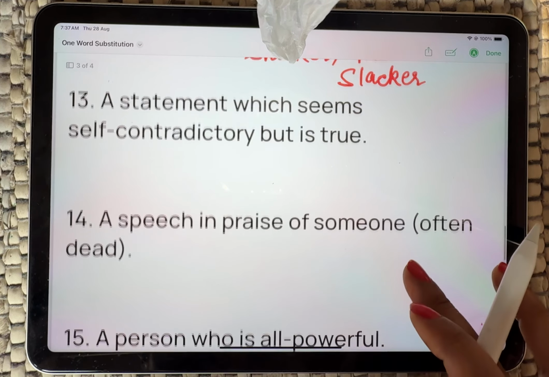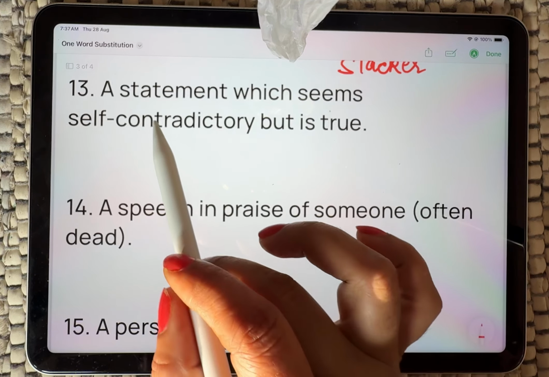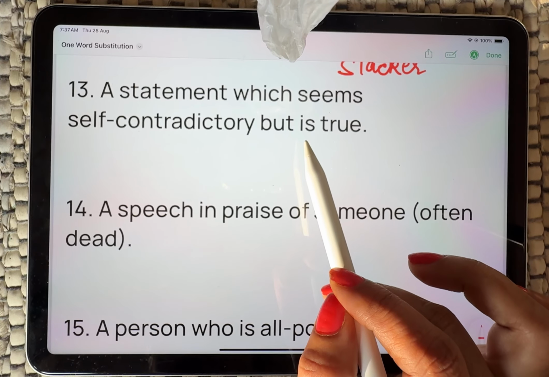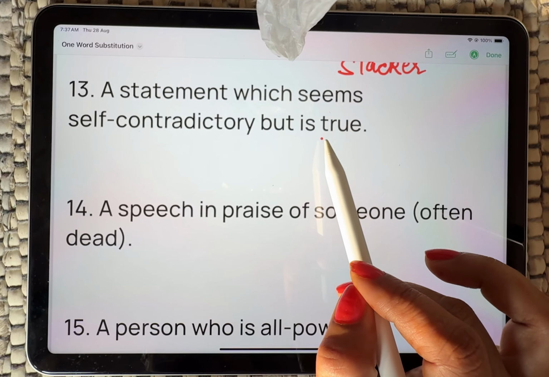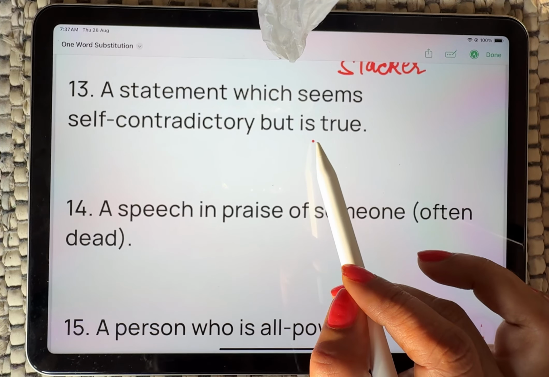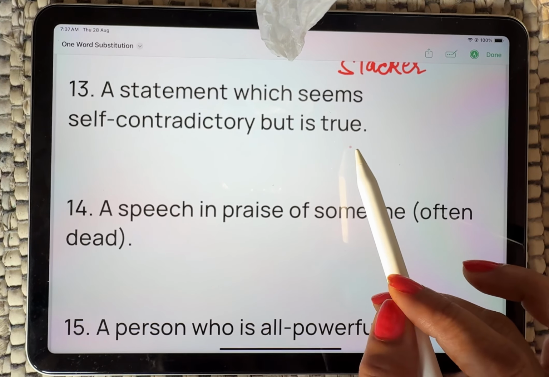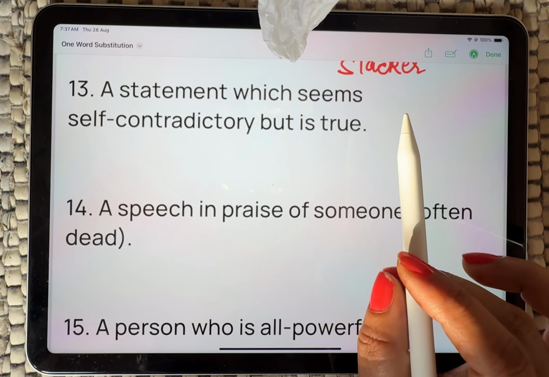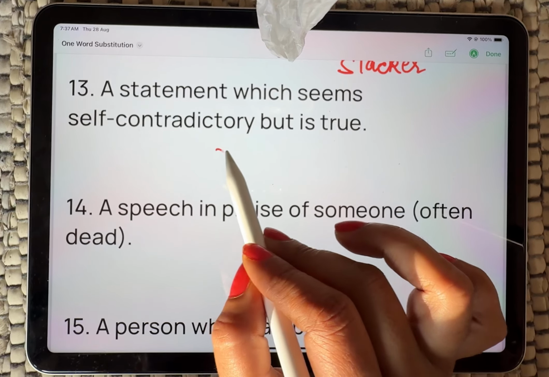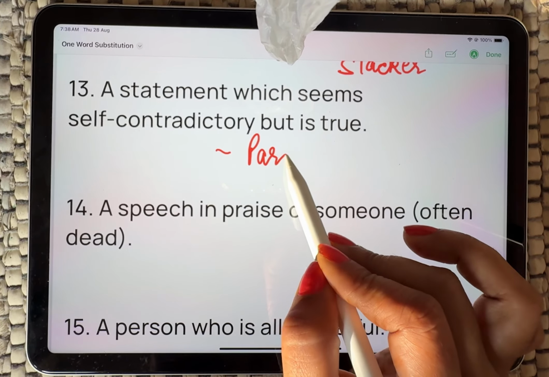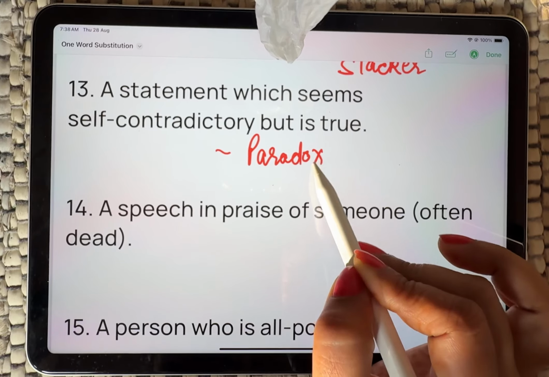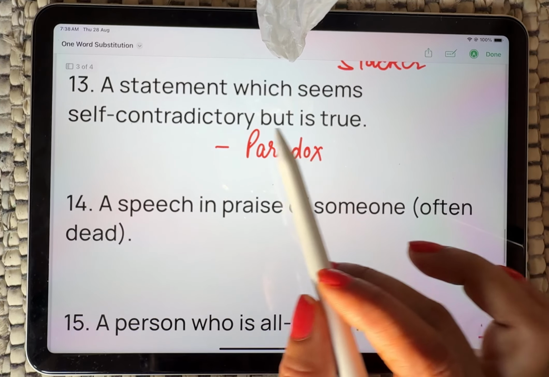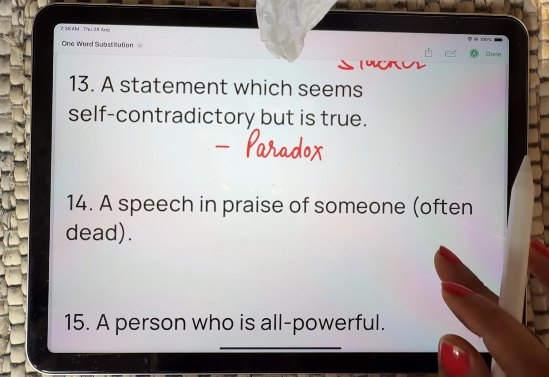Now question number 13th is there. A statement which seems self-contradictory but it is true. विरोधाभासी सत्य means a statement that appears false but reveals truth. जो गलत लगे शुरुआत में लेकिन हो सही. The right word for that is paradox. Paradox is also a figure of speech. Paradox, a statement which seems self-contradictory but is true.